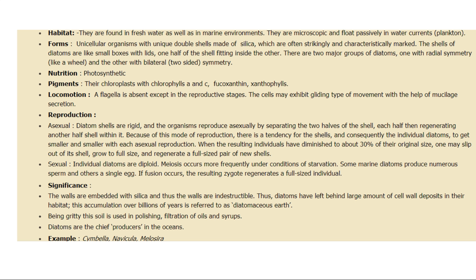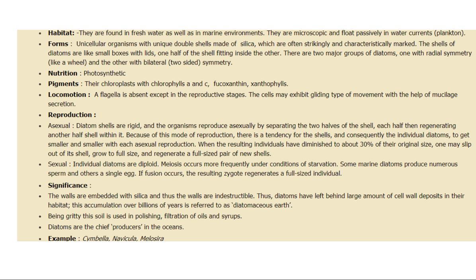Their mode of nutrition is photosynthetic. Pigments present are chlorophyll A, C, fucoxanthin, xanthophyll. Locomotion by flagella, except it is absent in some reproductive stages, and reproduction can be asexual and sexual both. That we have already discussed. The significance is that the walls are embedded with silica and thus they are indestructible. Thus, diatoms have left behind a large amount of cell wall deposits in their habitat. This accumulation over billions of years is referred to as diatomaceous earth.